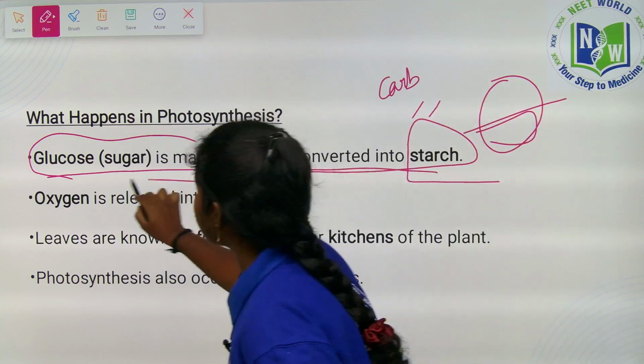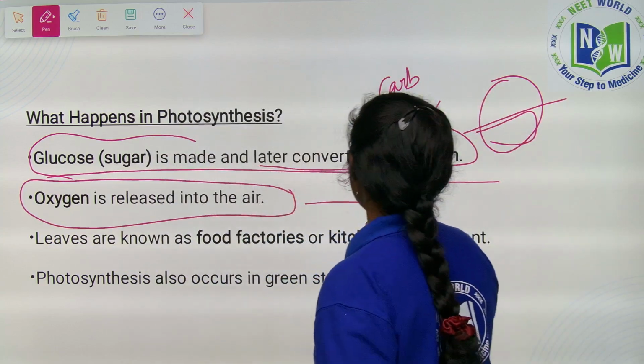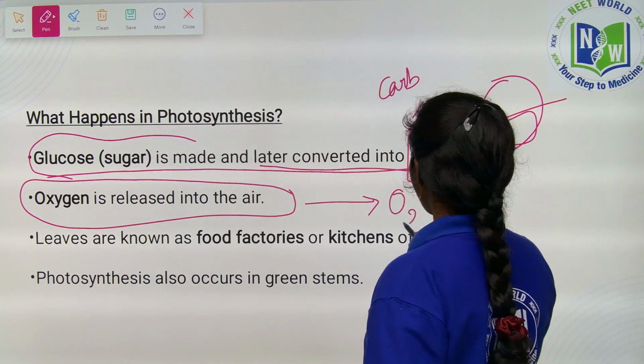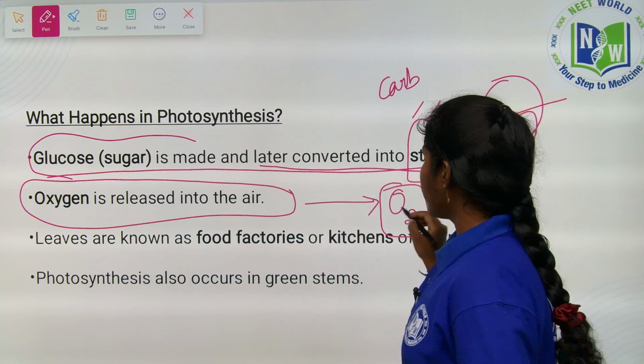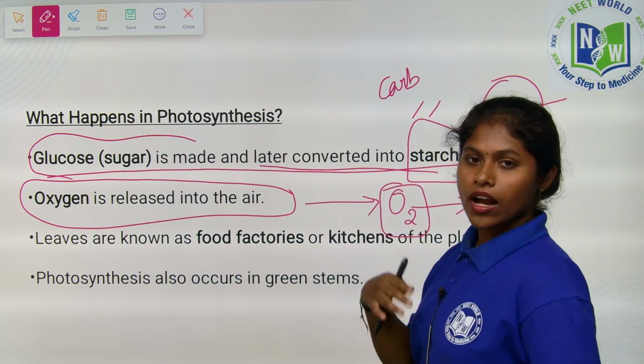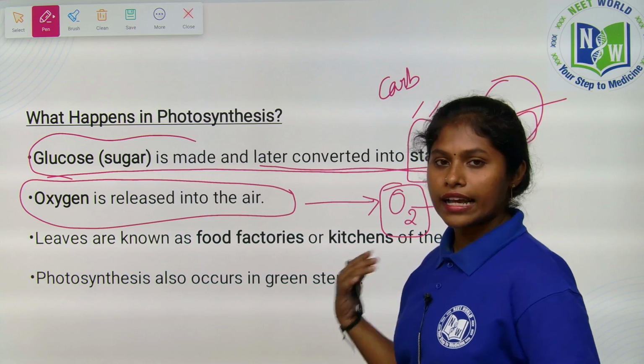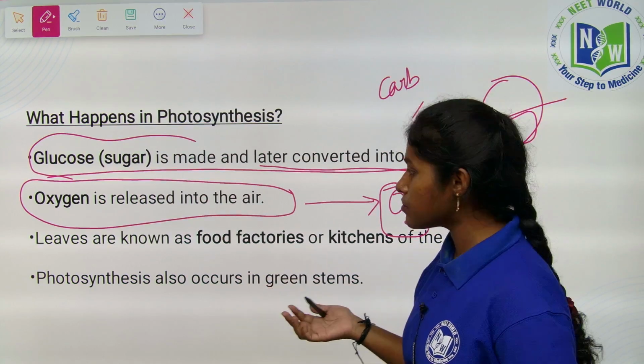The oxygen is released, right? I told the story now, children. Oxygen is released along with the production of glucose. The oxygen is released out to the environment and it is utilized by many multicellular organisms, right?